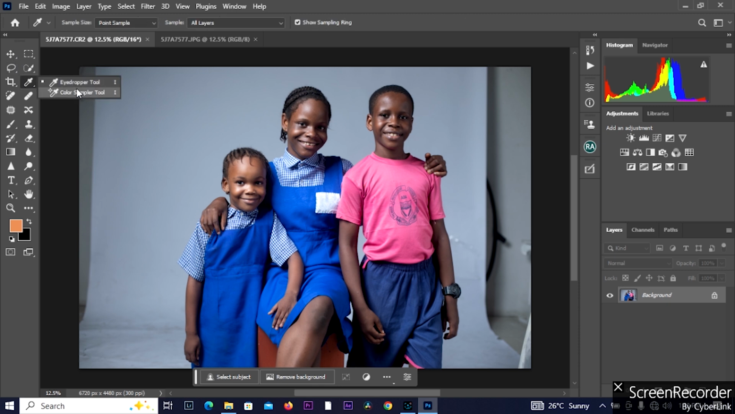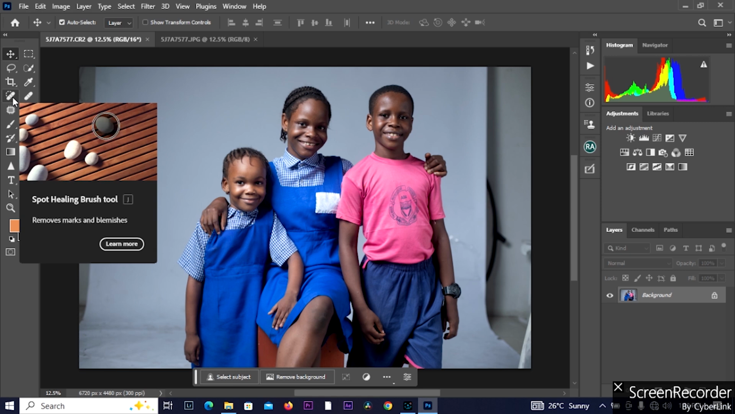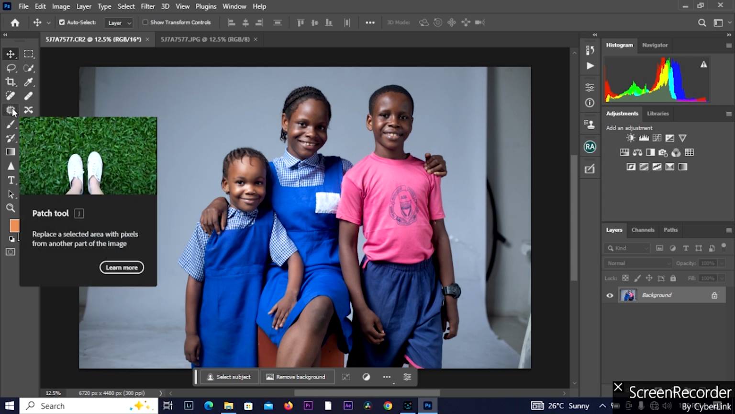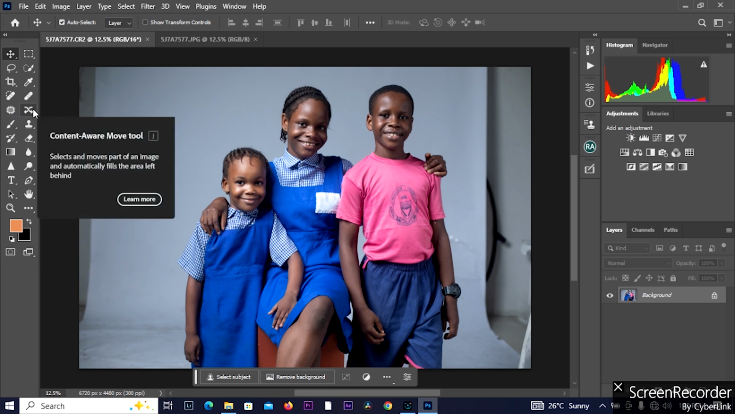Here we have our eyedropper tool and our color sampler tool. Then over here we have our spot healing brush tool. Over here we have our healing brush tool. Over here we have our patch tool. Over here we have our content aware move tool.